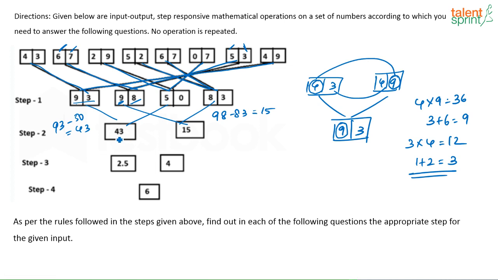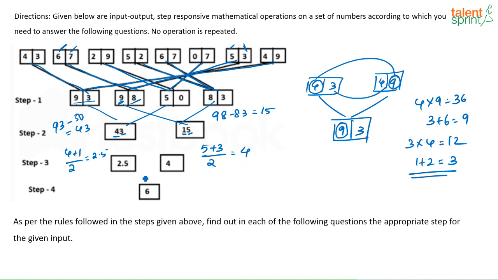Then here you have, might be these last steps are a bit difficult. Okay, here it is 4, here it is 1, correct? So 4 plus 1 divided by 2, that is 2.5. Similarly, here it is 3, 5. 5 plus 3 divided by 2, that is 4. This might be a bit difficult.